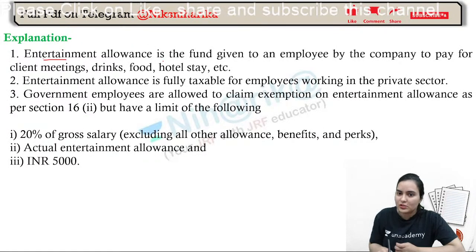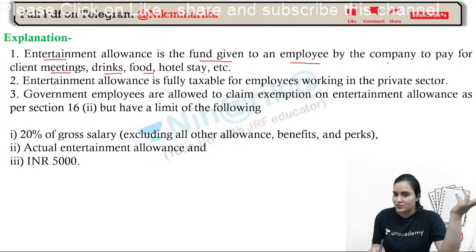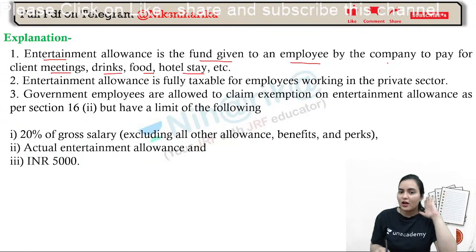Entertainment allowance is the fund given to an employee by the company to pay for client meetings, and then samosa, kachori, drinks, cold drinks, food, hotel stay, etc. And it is fully taxable for those working in the private sector.